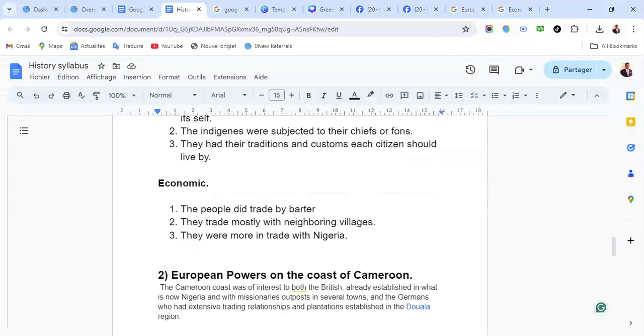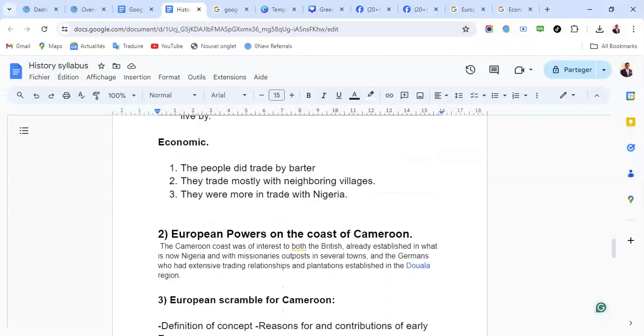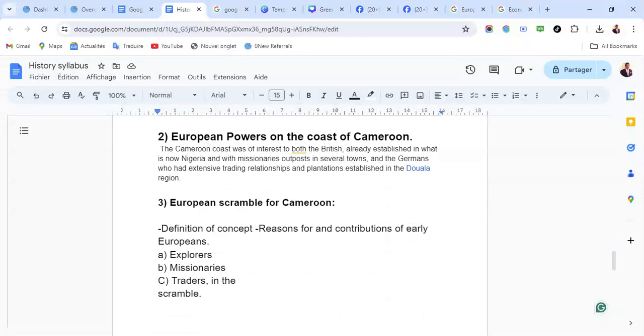Most of the tribes or villages had to trade among themselves to have the goods that they wanted. Three, they were more in trade with Nigeria. So they were trading with Nigerians and other small tribes and villages, and migrations and the like. So that is the economic aspect of Cameroon before the European powers arrived.